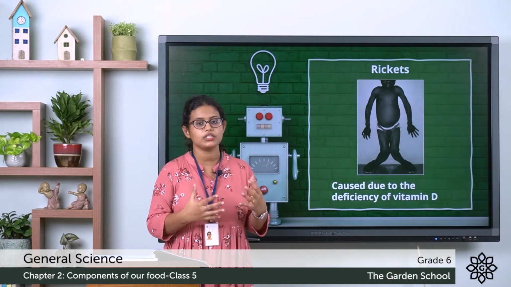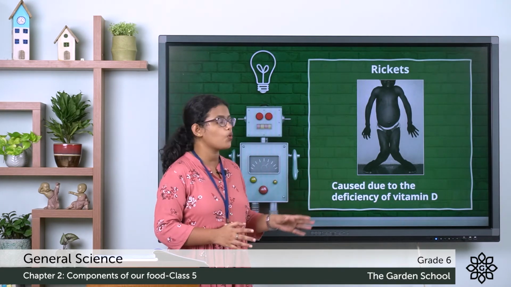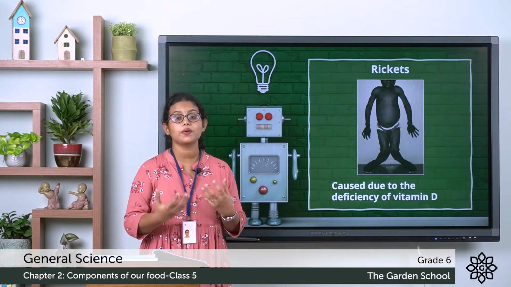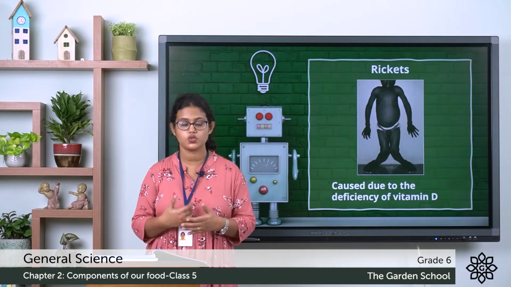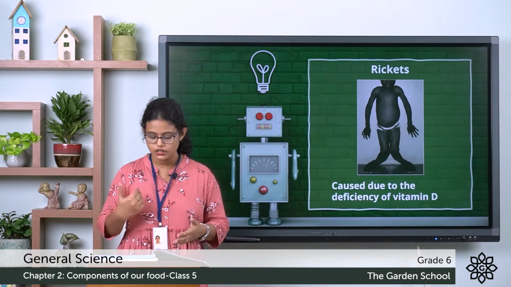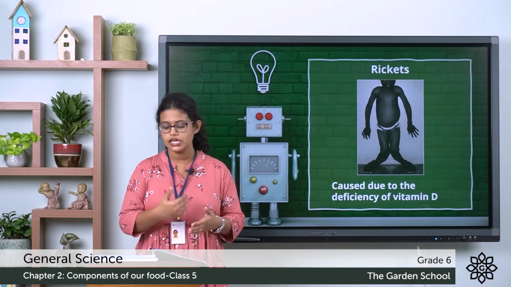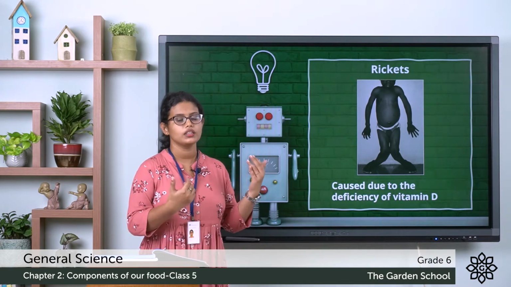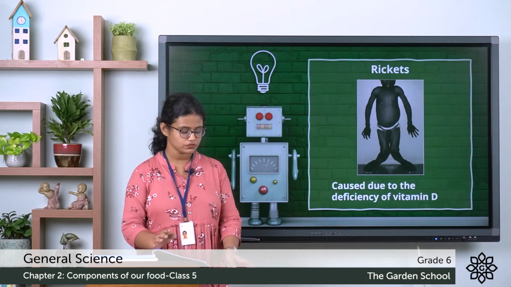So that is about the deficiency disease Rickets. It is a bone disorder and it is caused by the deficiency of which vitamin? Vitamin D. So what is the prevention step? You need to have vitamin D rich food, food items that are rich in vitamin D. Another important thing is the children should be exposed to morning sunlight, because vitamin D is made by the skin when our body is exposed to sunlight. So the prevention step is by having vitamin D rich food.